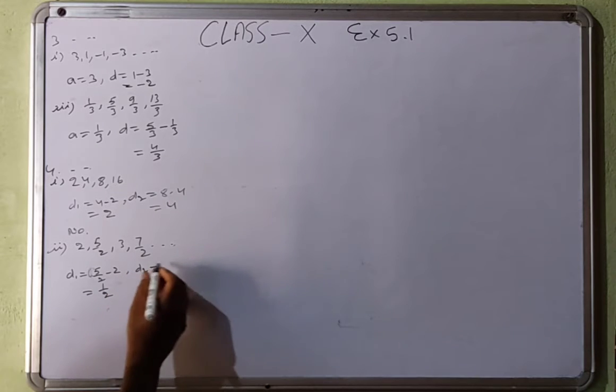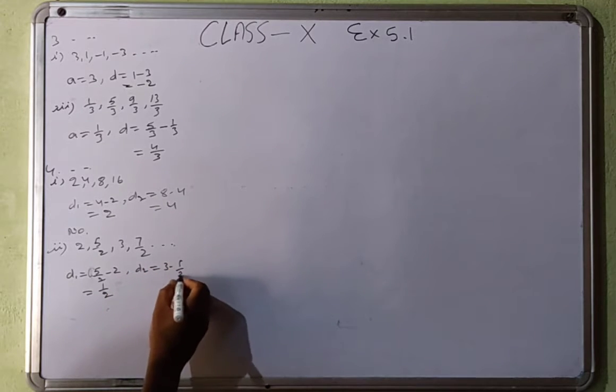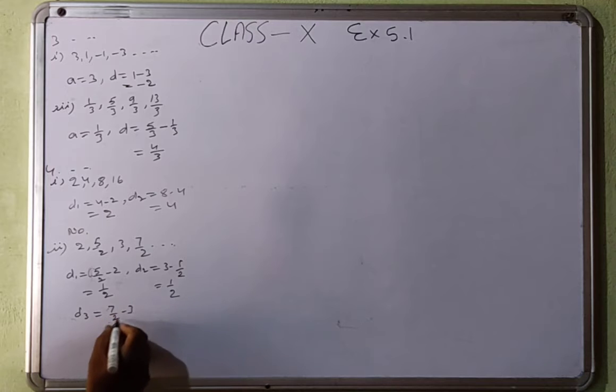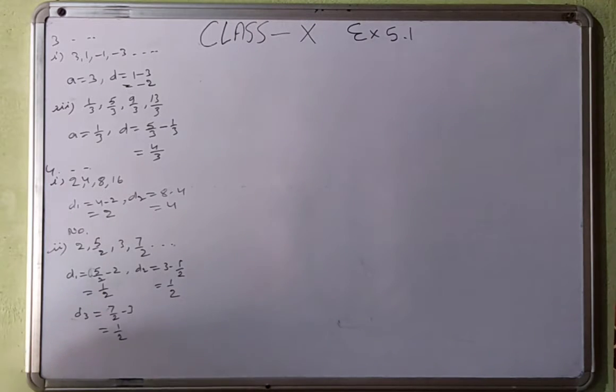D2 is equal to 3 minus 5 upon 2 is equal to 1 upon 2. D3 is equal to 7 upon 2 minus 3 is equal to 1 upon 2. So all differences are same. So that will be yes. And 3 more terms.